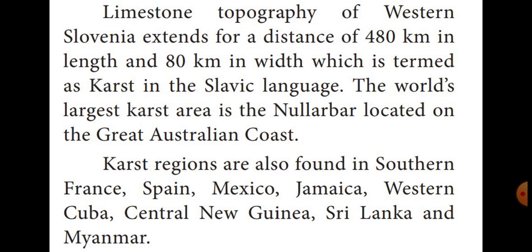The world's largest karst area is the Nullarbor, located on the Great Australian Coast. Some countries in the southern part of the world also have karst topography, mainly southern France, Spain, Mexico, Jamaica, western Cuba, central New Guinea, Sri Lanka, and Myanmar.